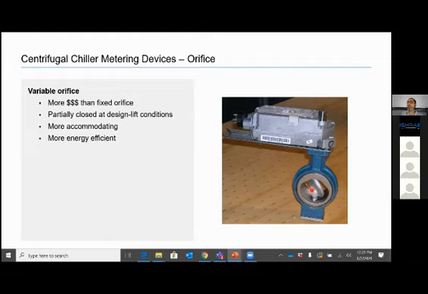What happens in fixed orifice? It is always trying to maintain a certain level of liquid refrigerant in the evaporator. So variable maybe costs more, but it will give you better efficiency, especially at off-design conditions. It works as per your requirement, not as a standard. When you have changing weather, changing loads, variable orifice is more suited.